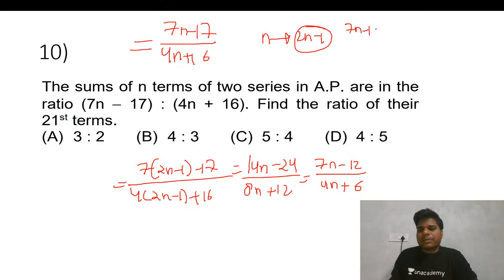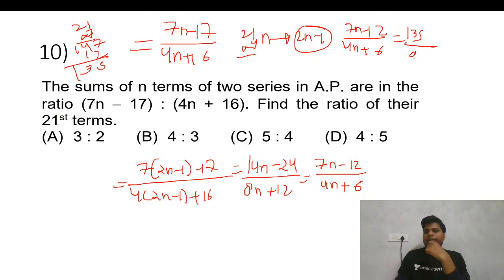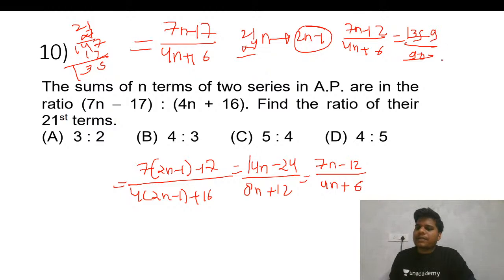Now I hope I have done it right. 21 into 7 is 147, minus 12 gives 135. Over 21 into 4 is 84, plus 6 is 90. This is a multiple of 9, and 15: 135 over 90 gives 3 by 2. 3 is to 2 is the right answer.